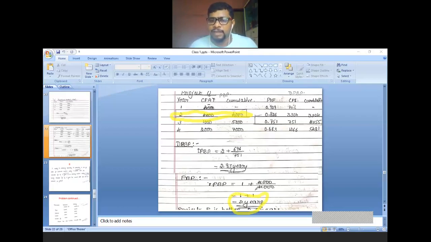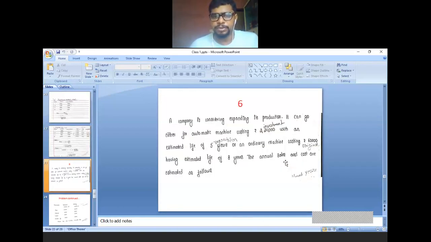Otherwise you can apply the formula also. Year before full recovery, that is first year, plus last year you have recovered nil. Actually how much you have to recover? 4,000 you have to recover. So unrecovered amount of investment is 4,000, divided by cash flows during the year, this one 4,000. So answer is 2 years. This is the calculation of payback period as well as the discounted payback period.